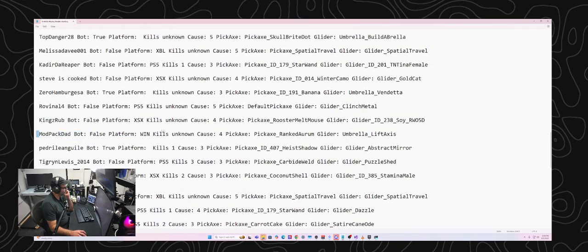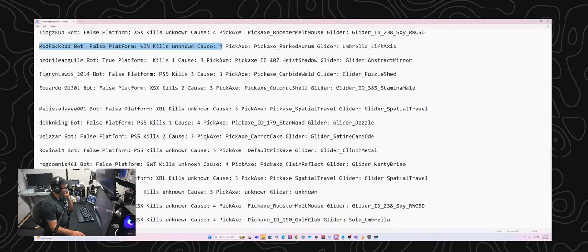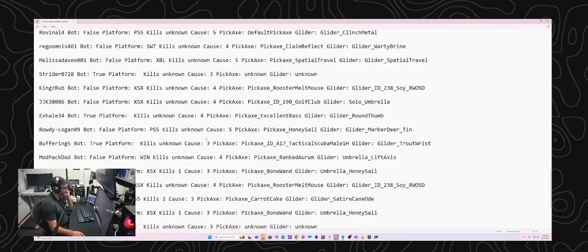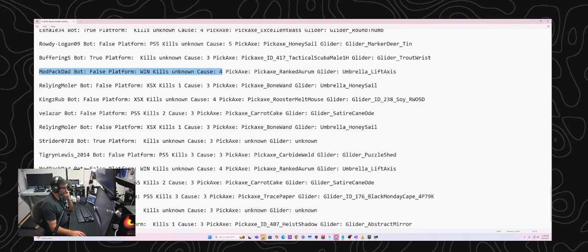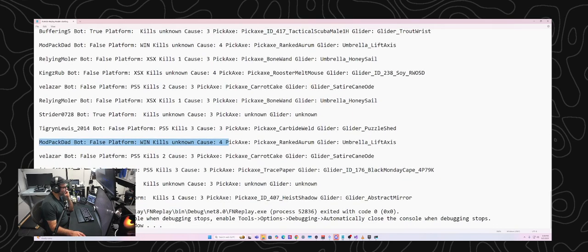This is a limb here, cause 4. I got limbed 3 times. Okay, Modpack Dad bot cause 4. And then Modpack Dad cause 4. That is weird. They're all 4, but I clearly died of fall damage once.